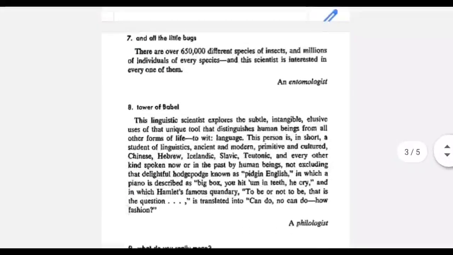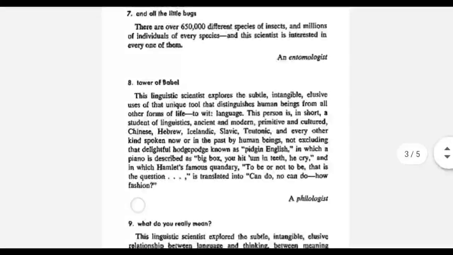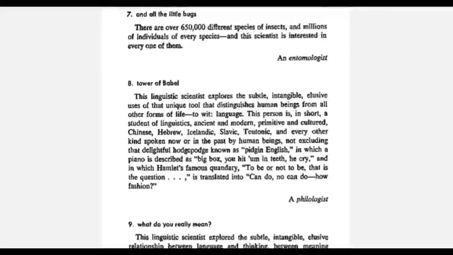The next word is entomologist. Entomologist comes from the root entomon, which means insect, plus logos, plus ist. So entomologist is someone who studies about insects. Entomology is a branch of zoology, because zoology already includes insects, and the study about insects is called entomology.